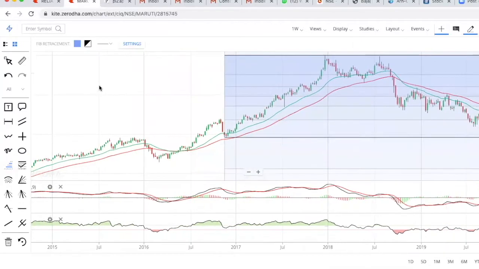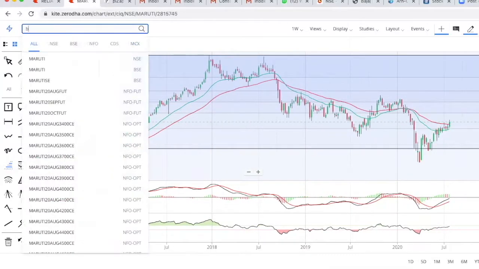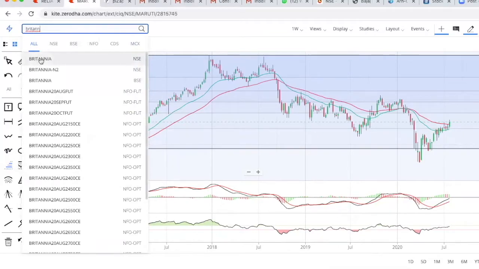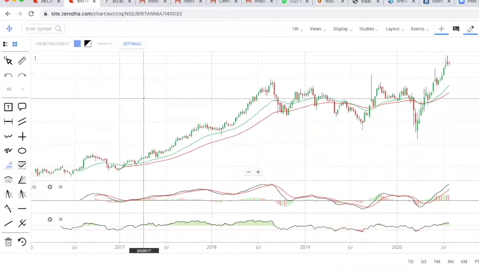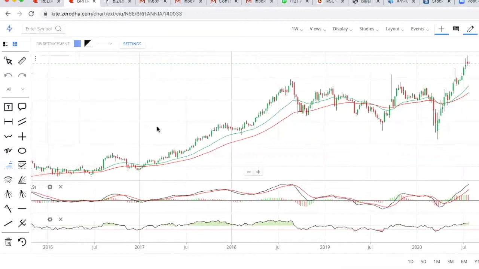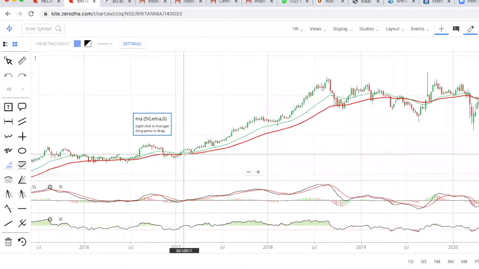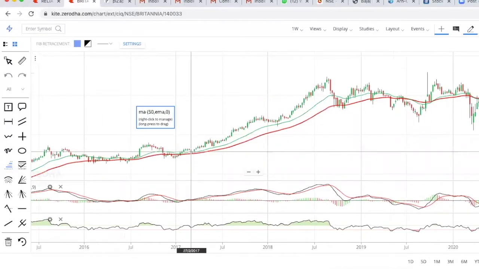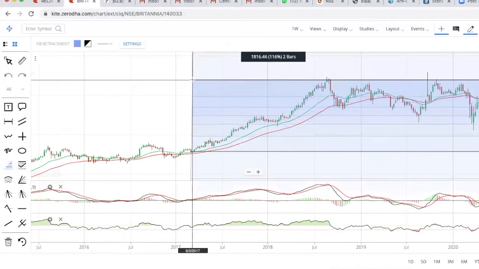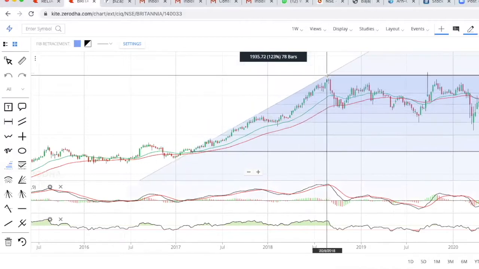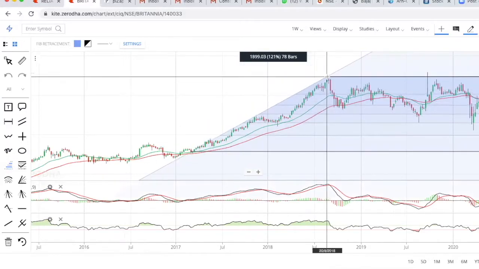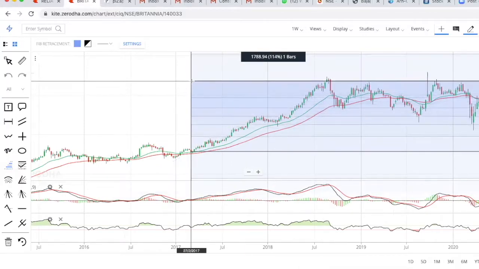Let me take an example of another stock, say Britannia. Okay, so this is Britannia Industries. You can see over here, in 2017, if you had bought this stock, Britannia, we got a high over here on 20th of August 2018, at 3,468.